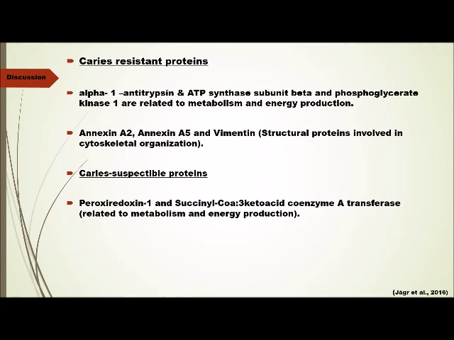On the other hand, some caries-susceptible proteins, such as peroxiredoxin 1, is an antioxidant enzyme that catalyzes oxidation reduction processes and is able to serve as a redox biomarker in various human diseases. Succinyl-CoA 3-ketoacid coenzyme A transferase 1 plays a crucial role in ketone body metabolism. Hence, these overexpressed proteins in caries-resistant samples, such as annexin A2, annexin A5, and alpha-1 antitrypsin, are likely involved in the natural resistance of teeth to the development of dental caries.